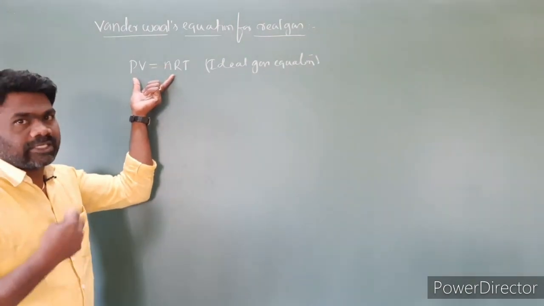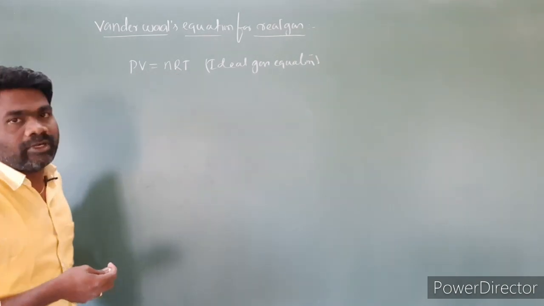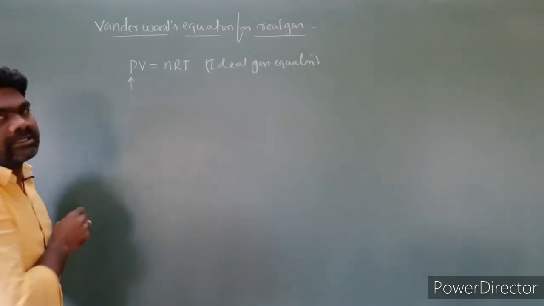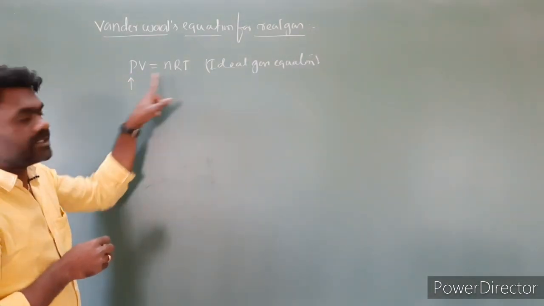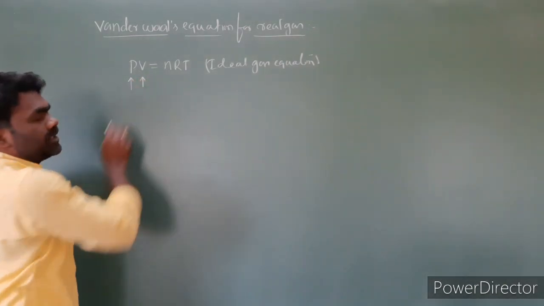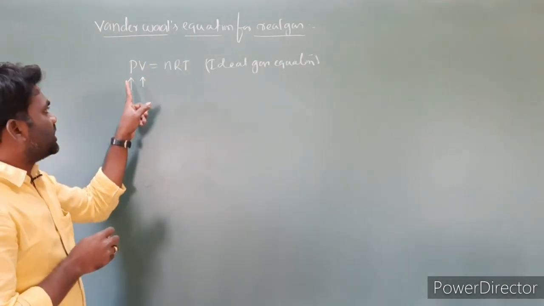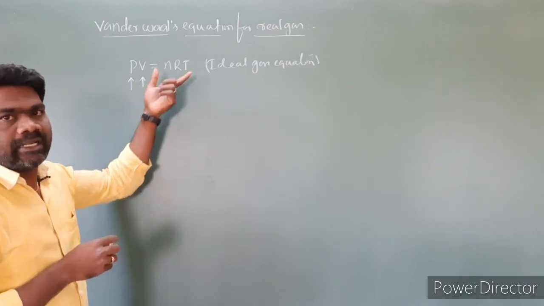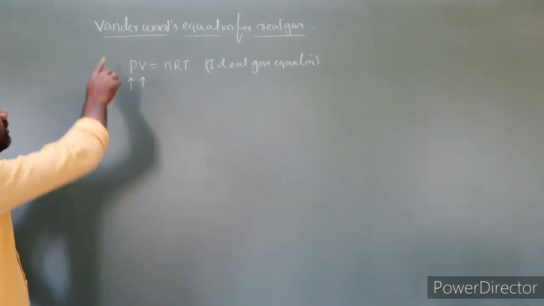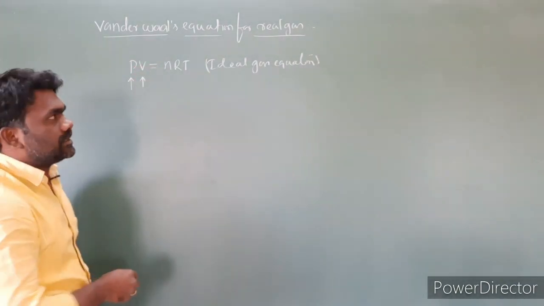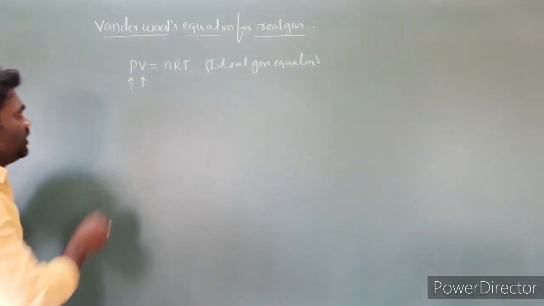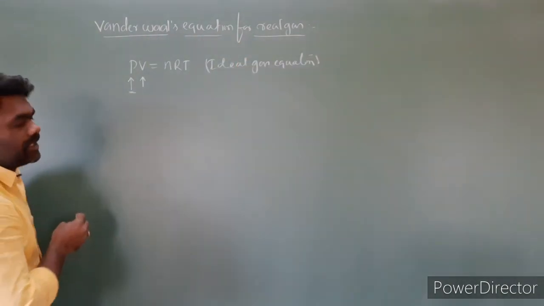Van der Waals derived the real gas equation by modifying the ideal gas equation. He did two corrections to the ideal gas equation. One is the pressure correction, and the second is the volume correction. So that is nothing but the van der Waals equation for real gases. Now let us derive the van der Waals equation for real gases. First let us look at the pressure correction.